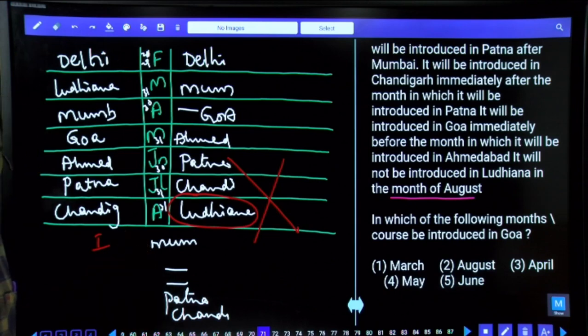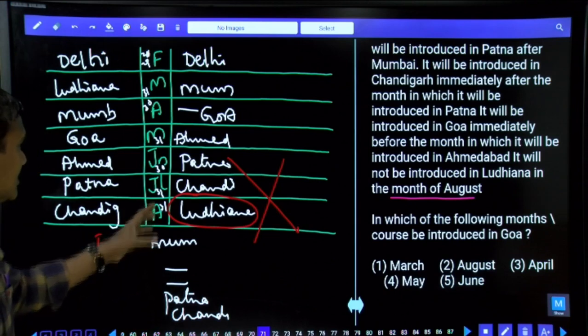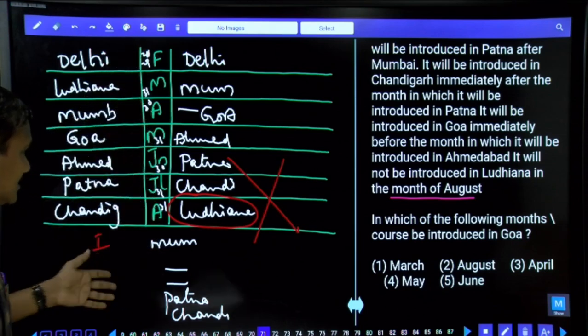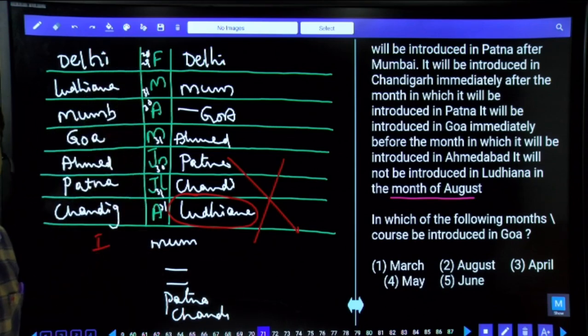Yes, clear now? This is the advantage we have by fixing the months at the center and representing these two cases simultaneously.